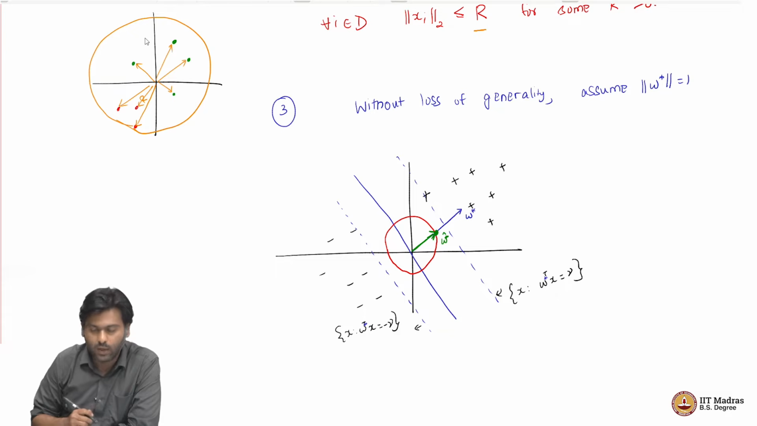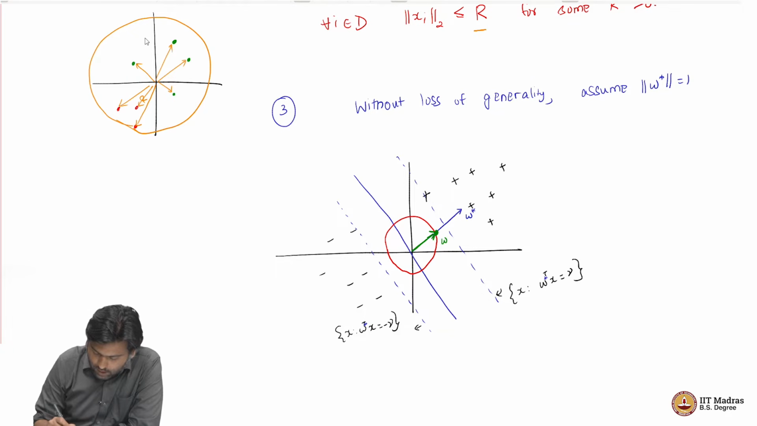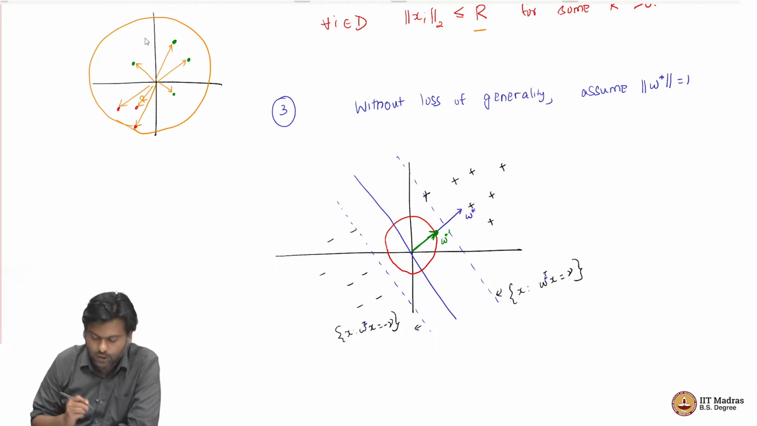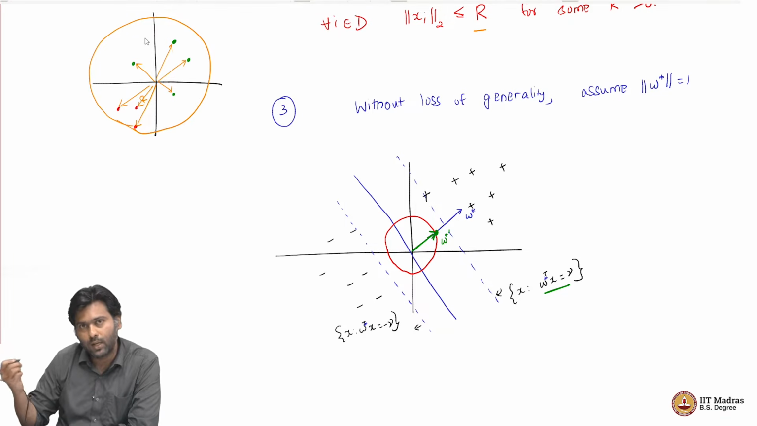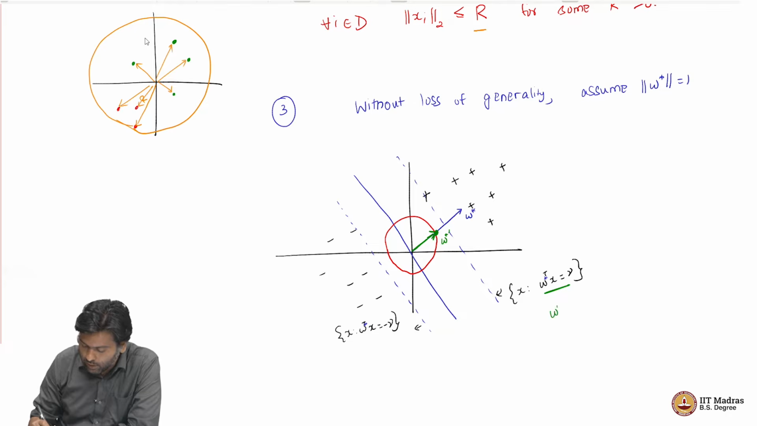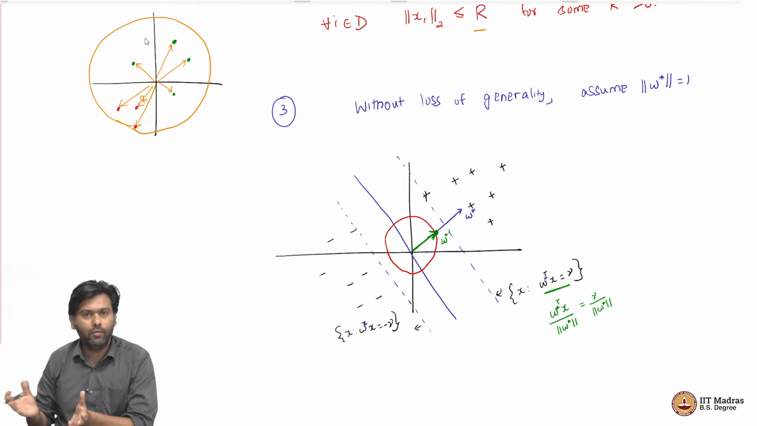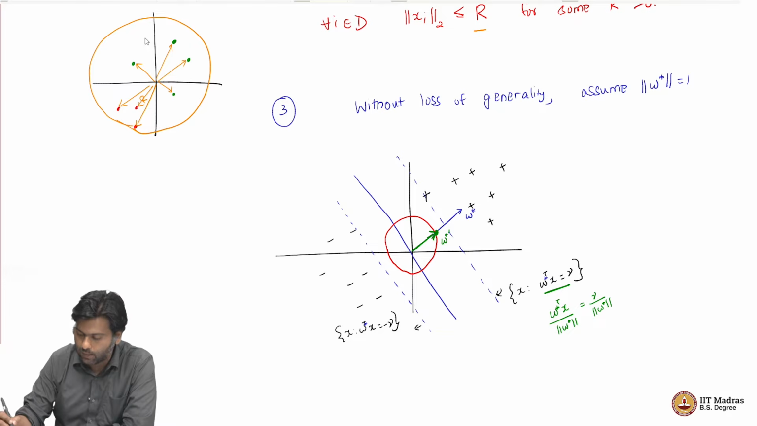Let us call this W star hat, maybe not hat, I will just call this W star dash. Now what is W star dash? With respect to the original W star, this line's equation was W star transpose x equal to gamma. Now, if I do W star transpose x divided by norm W star on both sides, well, norm W star is a positive quantity, so that will not affect the equation, it still stays the same.